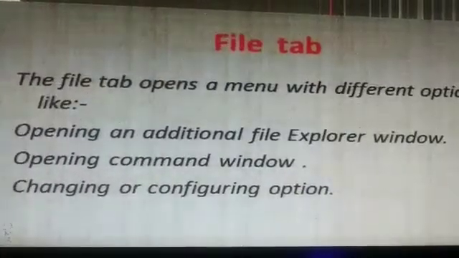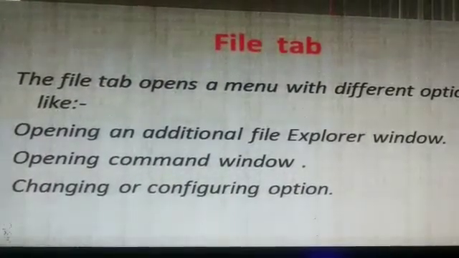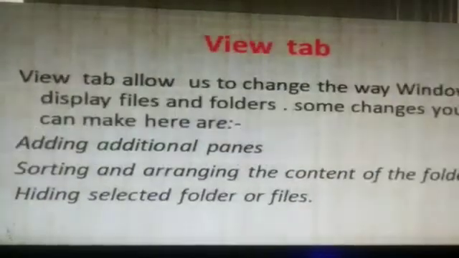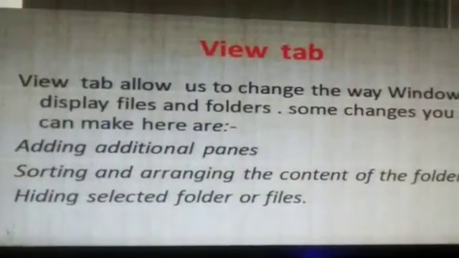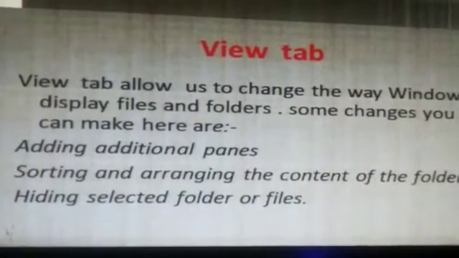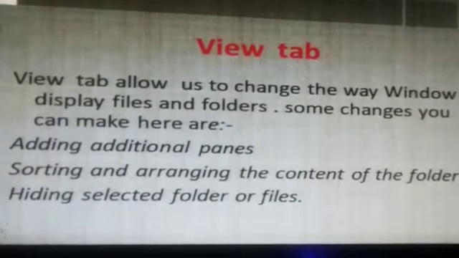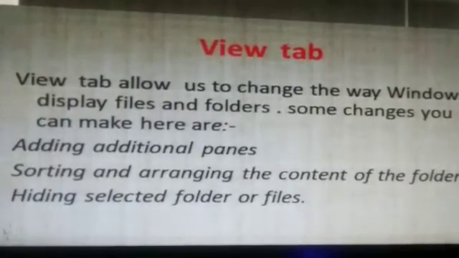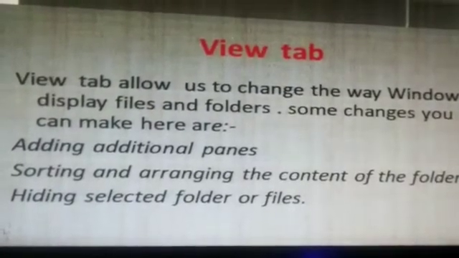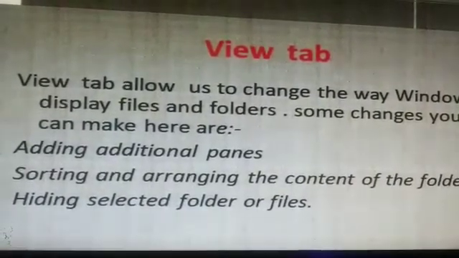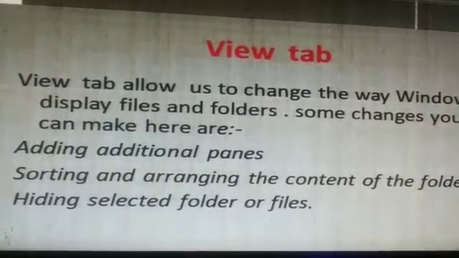Next is the View tab. The View tab allows us to change the way the window displays files and folders. Some changes you can make here. And what are the changes? First, adding additional panes.